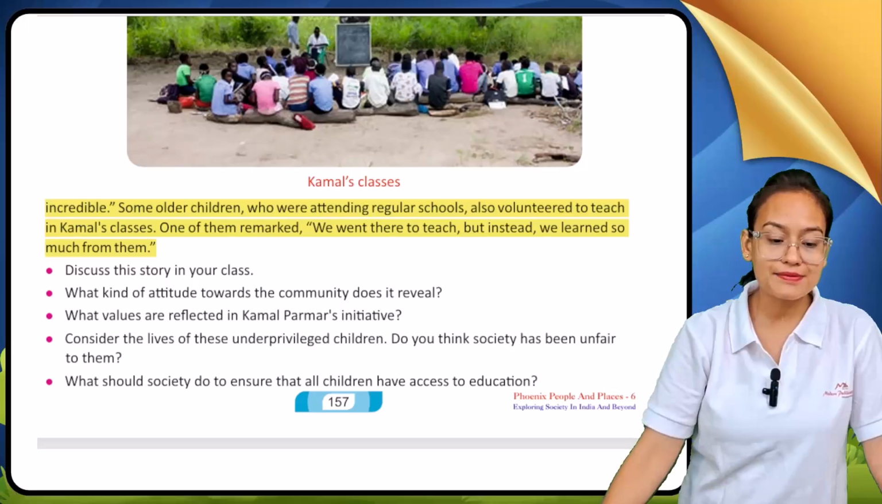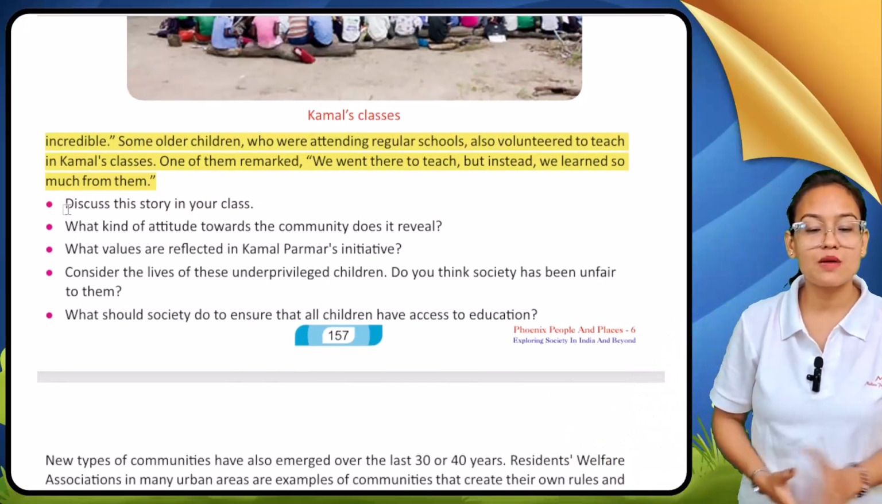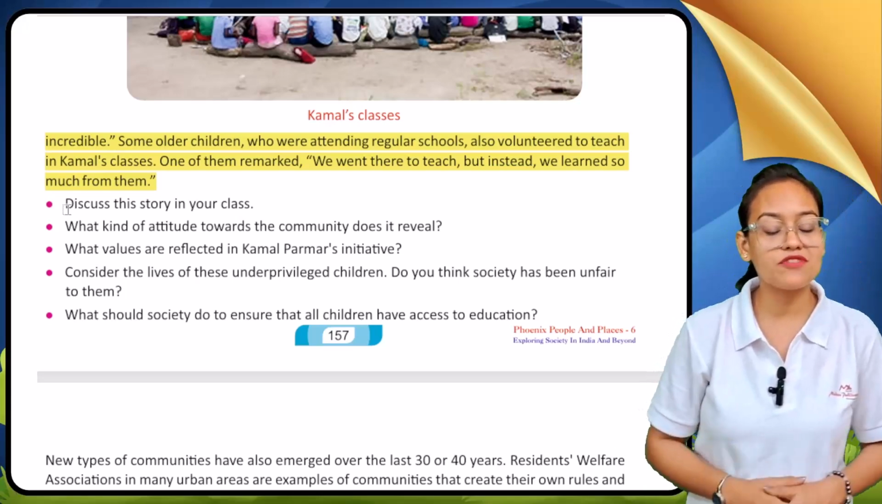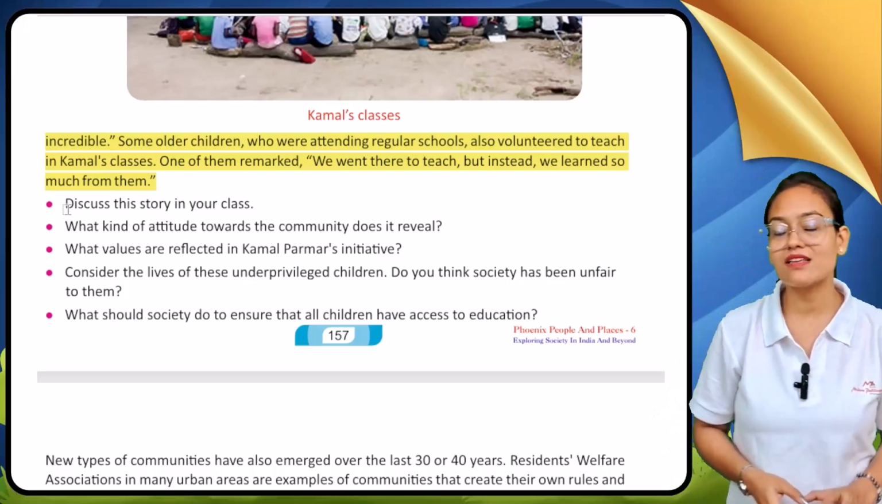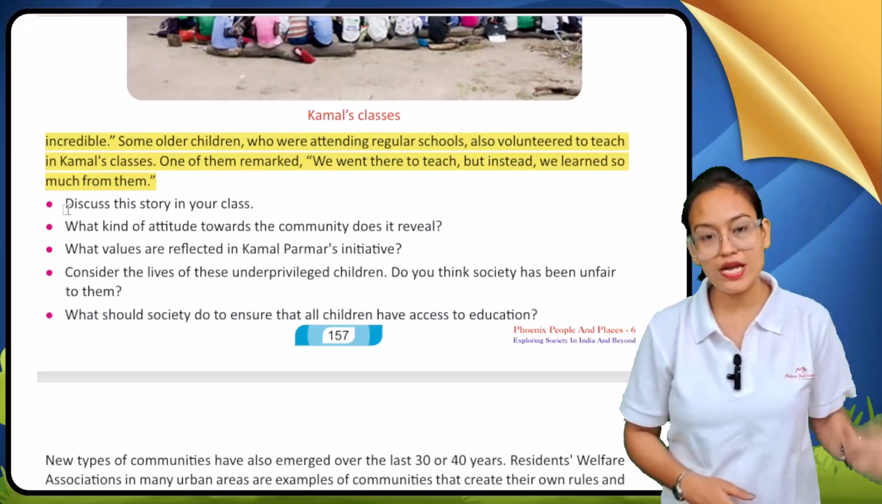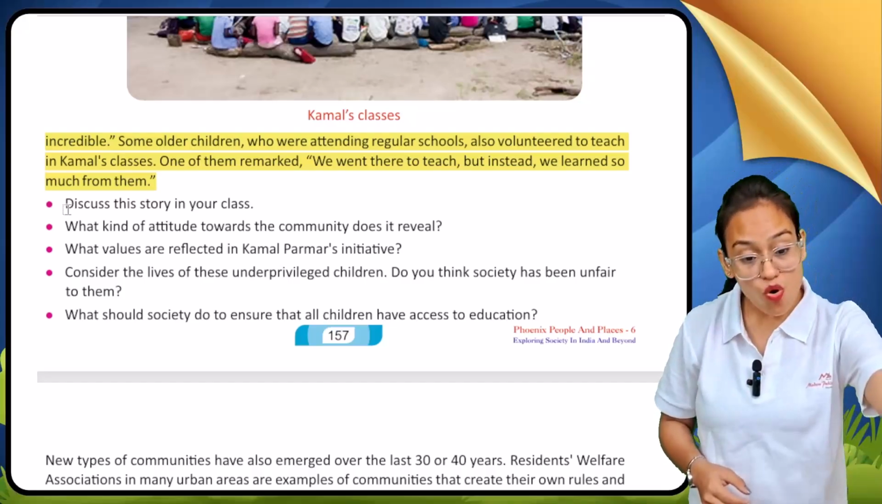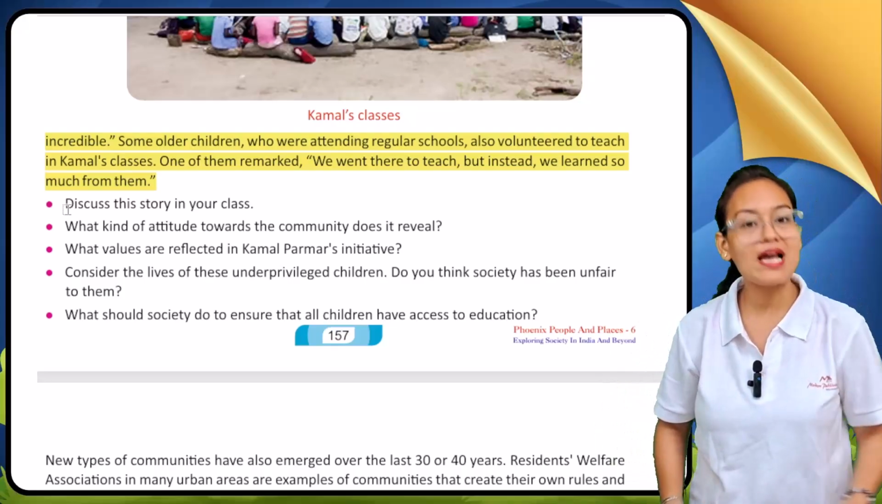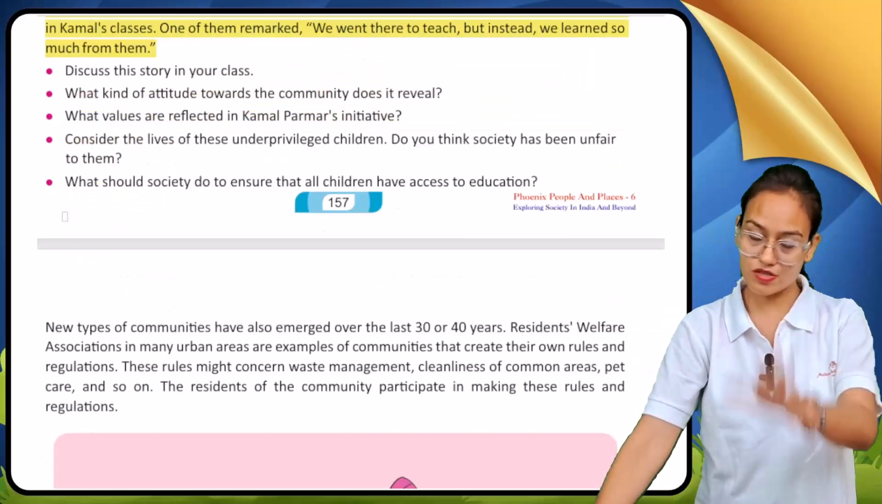Discuss this story in your class. What kind of attitude towards the community does it reveal? What values are reflected in Kamal Parmar's initiative? Now, my dear students, you have seen the initiative taken by Kamal Parmar. Now what you have to do? It is your responsibility to discuss all this in your class and to give the answers to these questions.